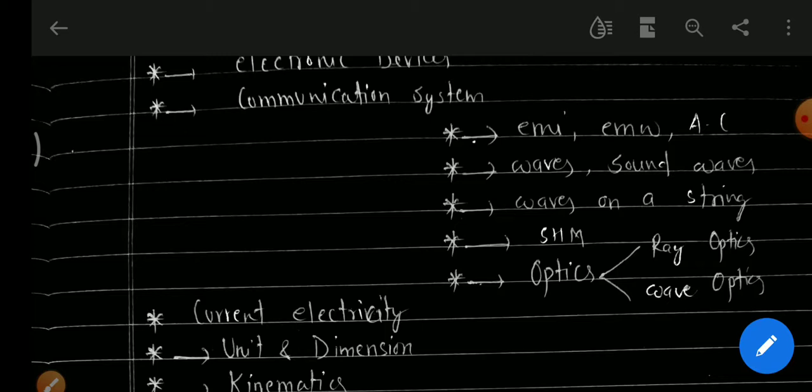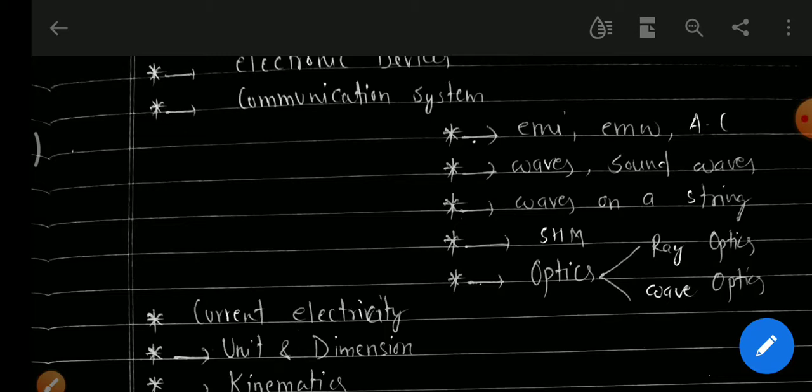In ray optics we will particularly study reflection and refraction of light. In wave optics we will particularly study interference of light, diffraction of light, and polarization of light. That's all about the optics we have to study.